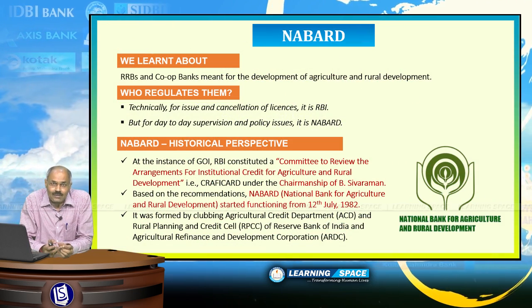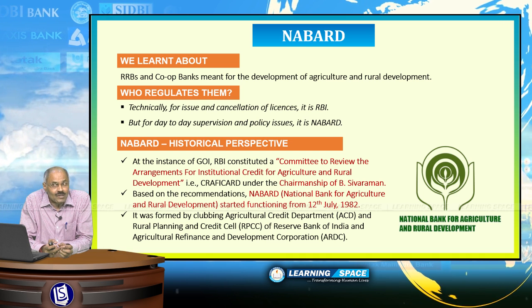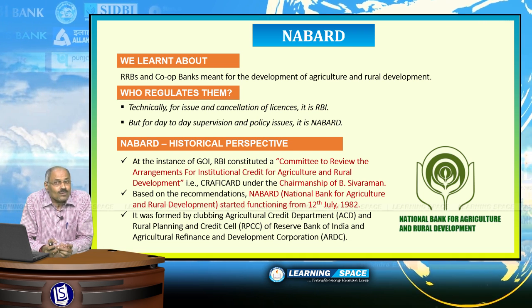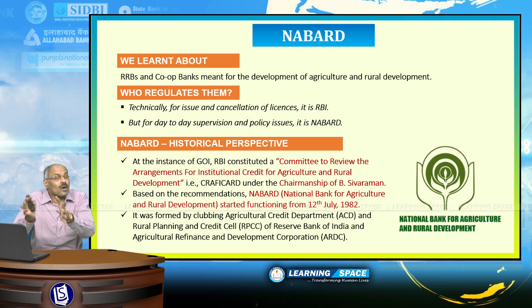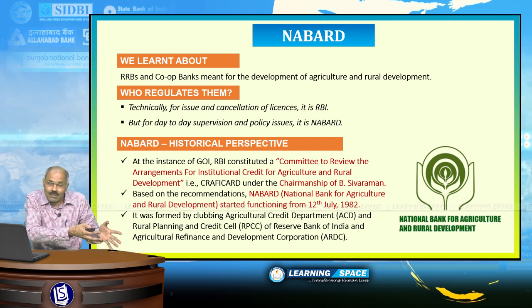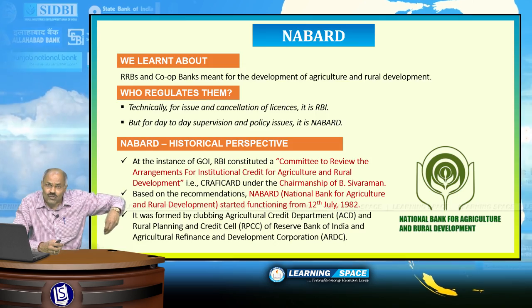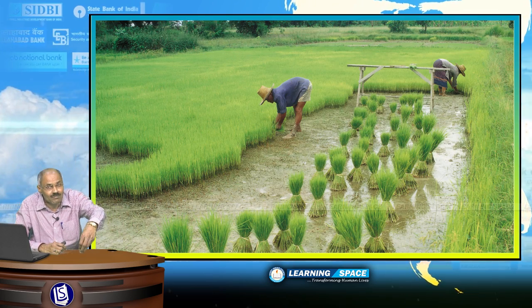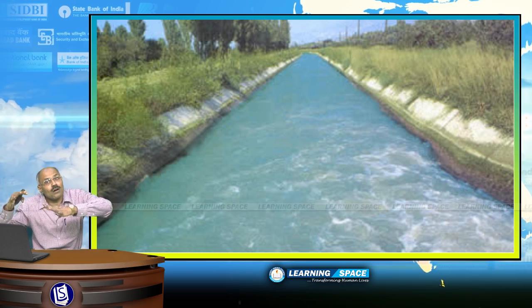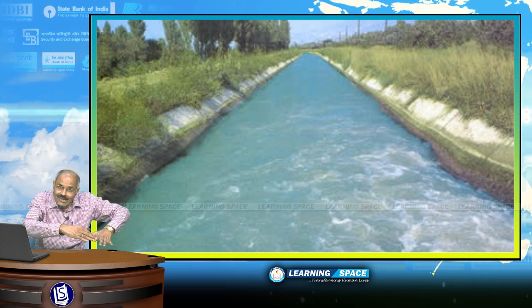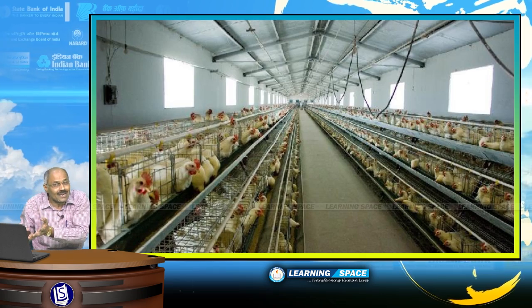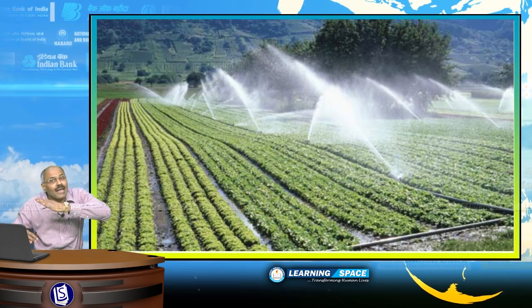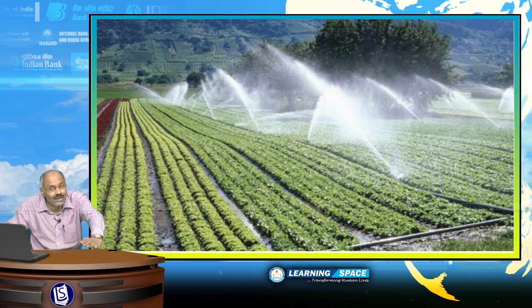Let us look at NABARD. What is NABARD? NABARD is the National Bank for Agriculture and Rural Development. It is basically the supervisory organ when you look at the banking system, especially with regard to loans to agriculture and rural development. With regard to the flow of funds through the banking system to agriculture and rural development, the task vested with NABARD is to look into the flow of timely credit to agriculture and rural development.